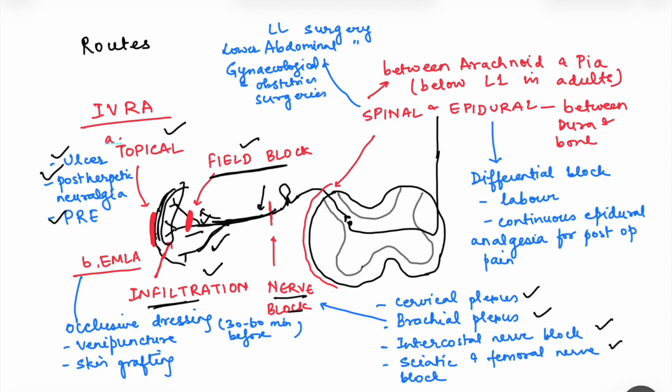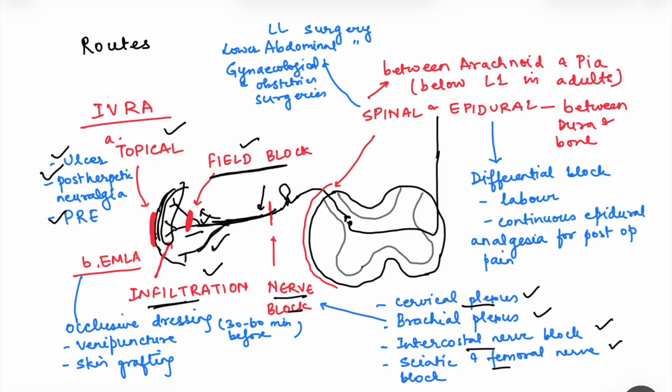So directly by blocking different plexus, the entire area which is supplied by that nerve plexus will be blocked. For example, intercostal nerve block is used for anesthesia and relaxation of the anterior abdominal wall. On the other hand, cervical plexus block can be used for surgery of the neck. So here, when we are talking about surgery, there will be anesthesia and it will also cause motor block as well. So that is required for performing the surgeries. Then sciatic and femoral nerve block can be done for lower limb surgeries distal to the knee.